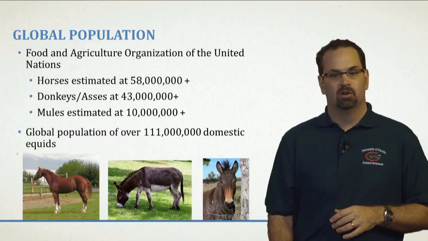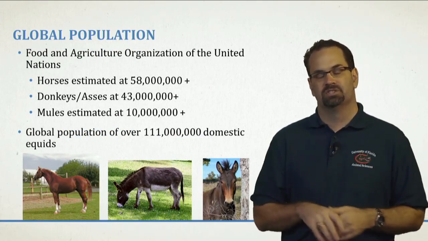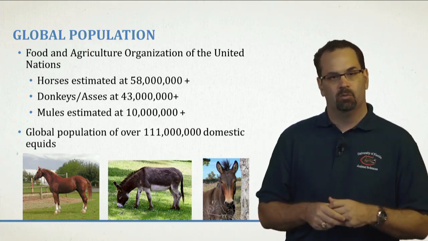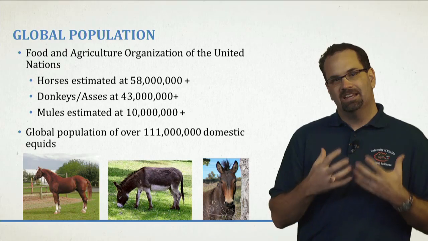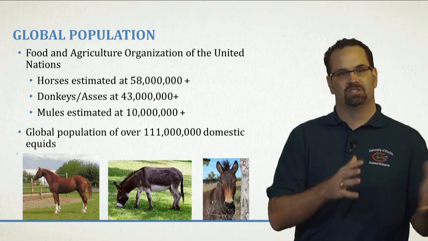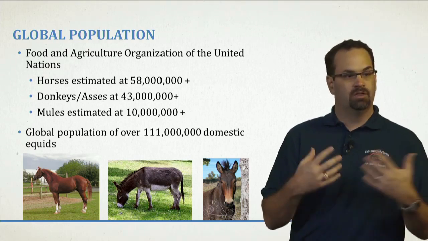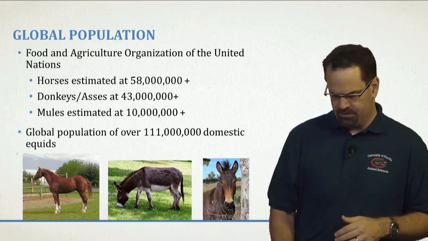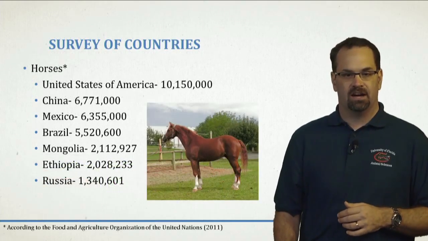So overall, we're looking at 111 million equids, donkeys, horses, and mules, on many continents. Antarctica is probably the only one where there isn't a horse because they probably couldn't survive down there very well. But what's really exciting about all of these animals is all those owners that are enthusiastic about owning them or actually need them in their daily lives to run their business or to get to work or to do the things that man has been doing with horses and donkeys and mules for 6,000 years. So pretty exciting data there.